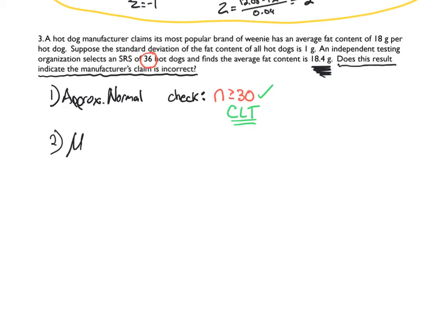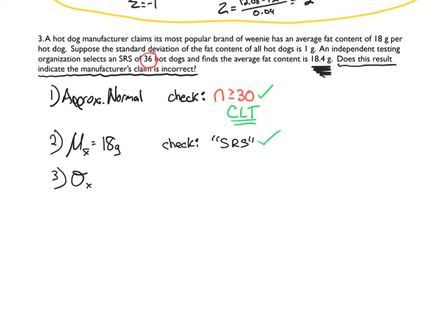All right, what is the average of all these averages here? It should be 18 grams based on the claim. Well, let's check. Let's make sure that this is going to be unbiased. They use simple random sample as their motive. So they're hoping to try to keep it unbiased.